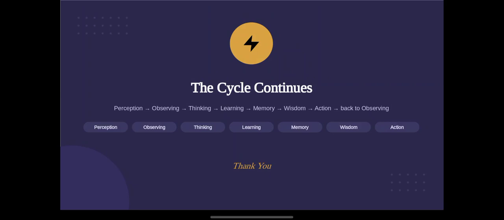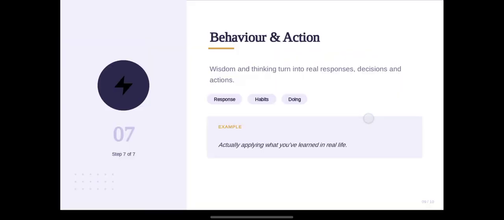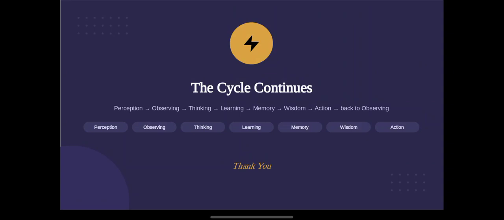You can observe perception, observing, thinking, learning, memory, wisdom, and then back to observation. After the actions I've made, the cycle automatically moves to observation. This process will automatically continue, and the cycle remains continuous.